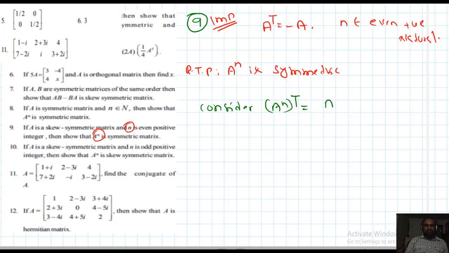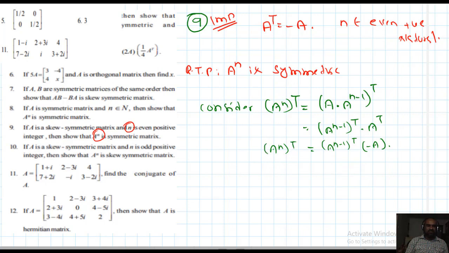I can write this as A into A power n minus 1 whole transpose, with the definition. So this is A power n minus 1 transpose into A transpose. Already A transpose means minus A.